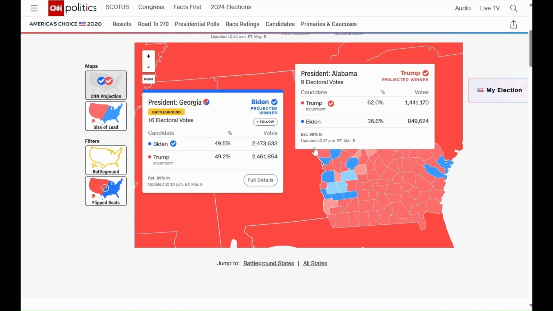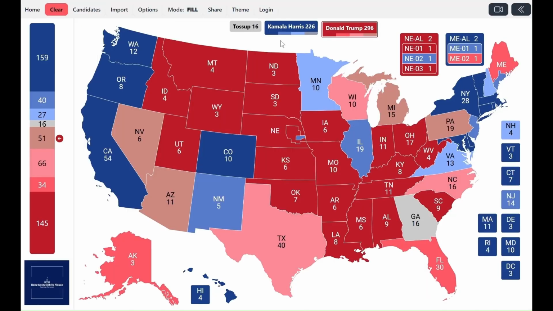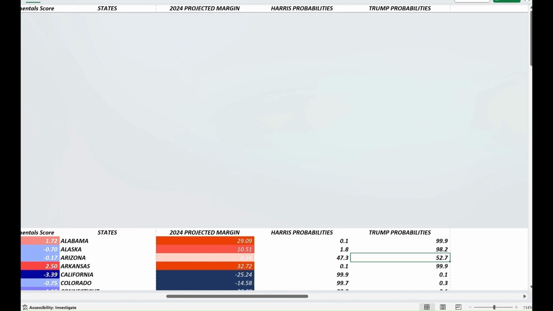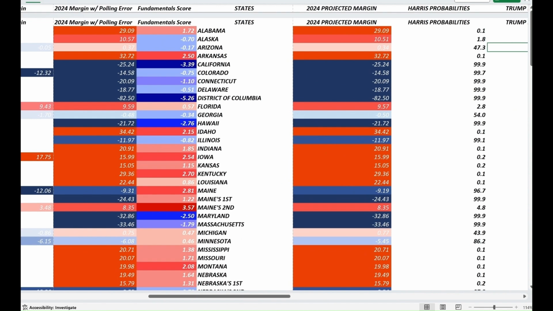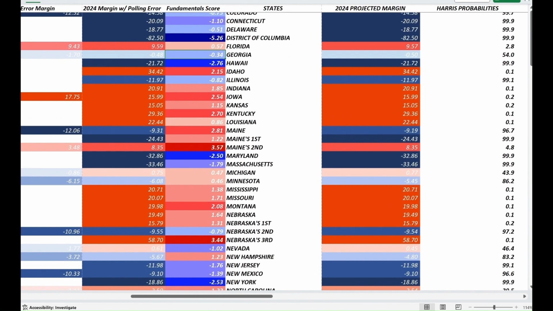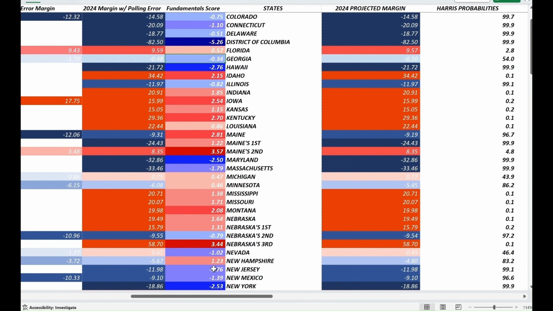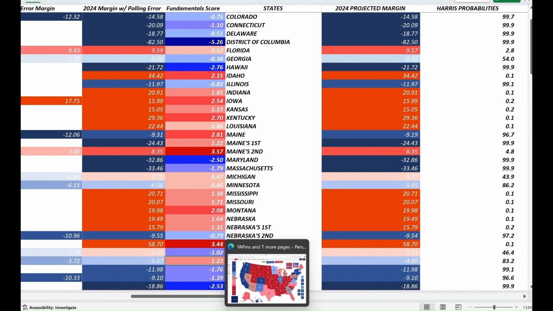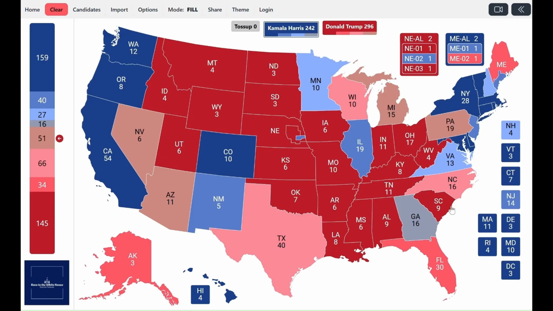According to our model, the answer is no, because we're going to rate it as tilt Democrat, tilt for Harris. Georgia is more Black than North Carolina, and this can be seen in the fundamental score. Georgia has a fundamental score here of Democrats minus 0.34, while North Carolina has a fundamental score of Republican 1.23. This is because, generally speaking, Georgia is more Black than North Carolina, and this may even help Harris win some Black votes in the Atlanta region.